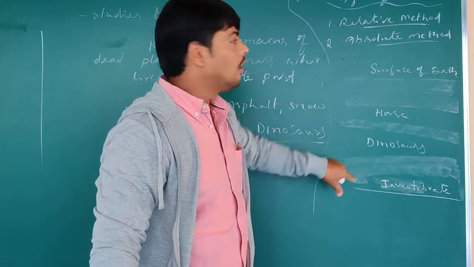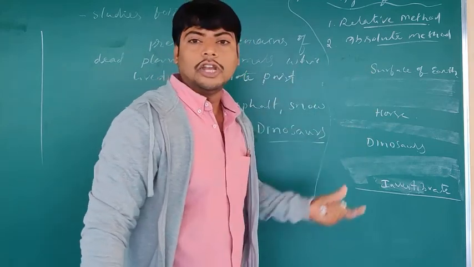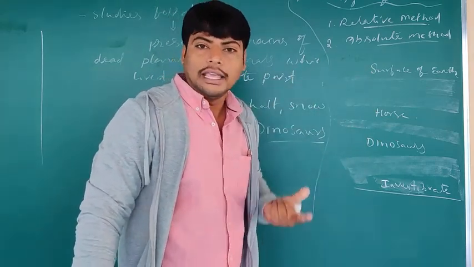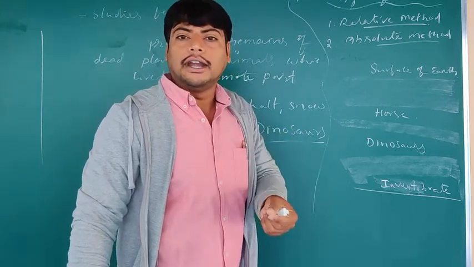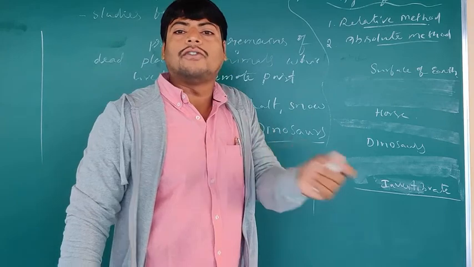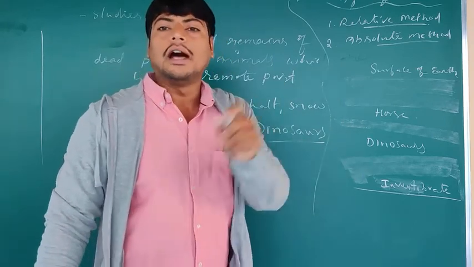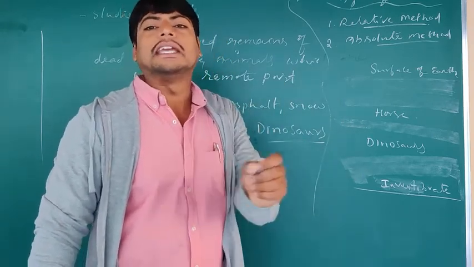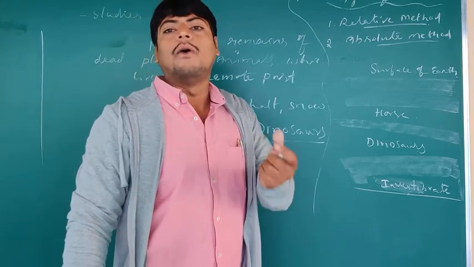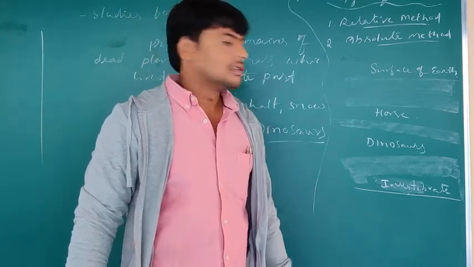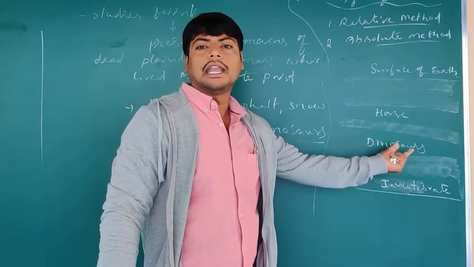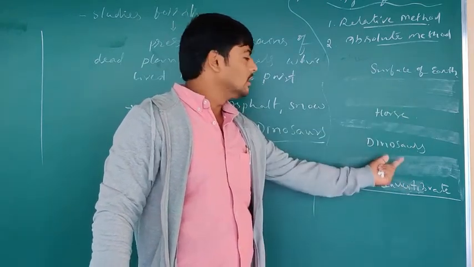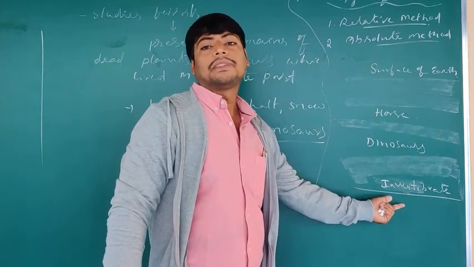So, under the relative method, the age of the fossil is calculated by using the age of other fossils or any kind of sedimentary rocks which are found in the same area. By seeing itself, we can compare which is earlier: this is earlier, next this one, next this is the last one.